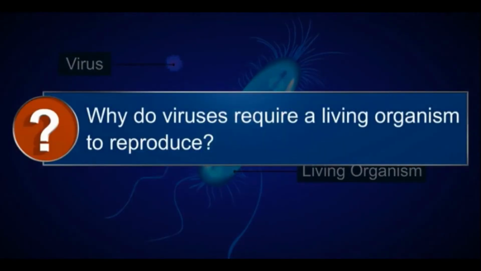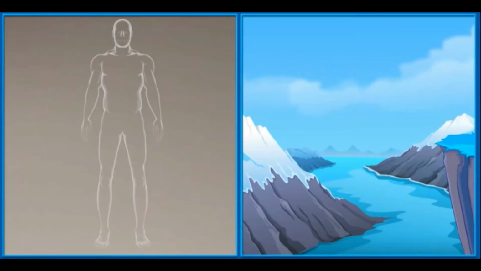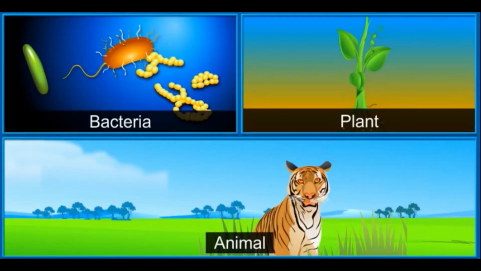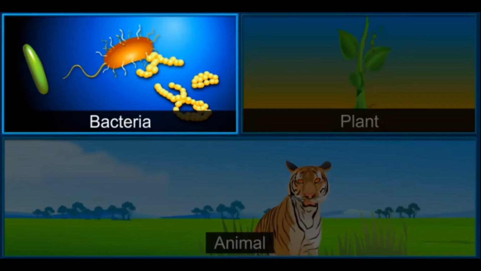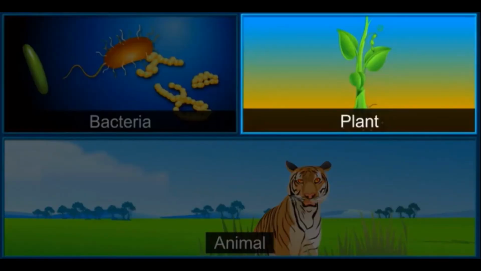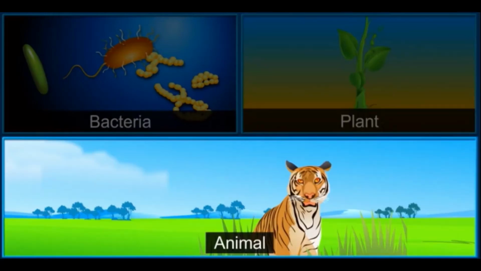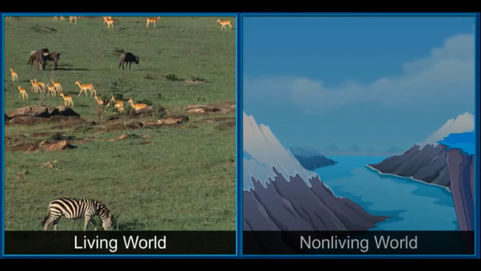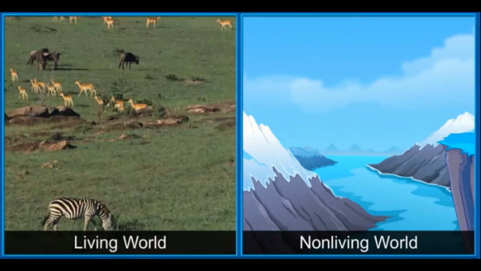Why do viruses require a living organism to reproduce? Viruses do not increase in number and seem lifeless outside a living organism. For them, any living organism will do, be it bacteria, a plant, or an animal. Hence, they form the boundary between the living and the non-living world.